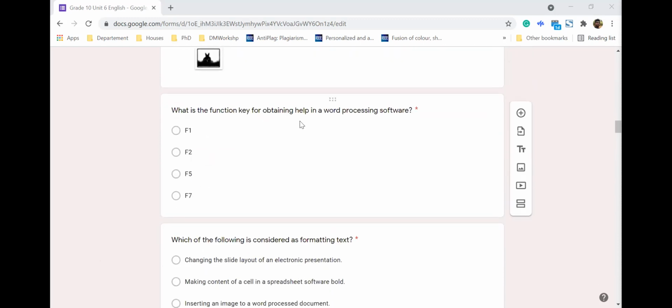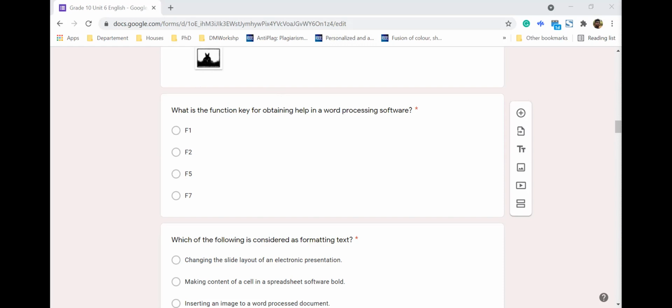So the answer is the third one. What is the function key for obtaining help in word processing software? This is common for any software when you work on your computer. The help is F1. Right. Then F5 we will use, for example, in PowerPoint presentations. In PowerPoint, we will discuss, the F5 is the shortcut key to start the presentation. Right?